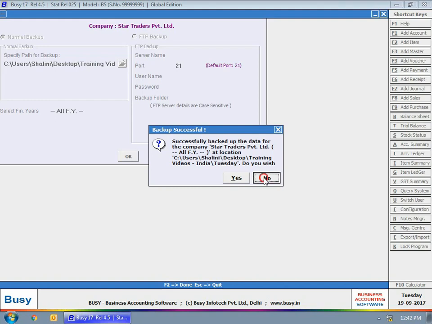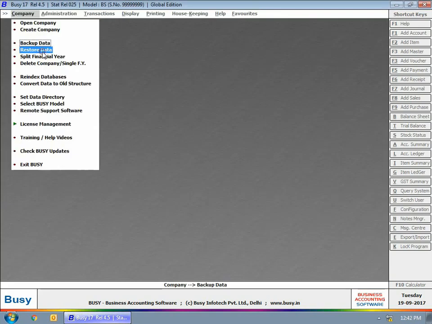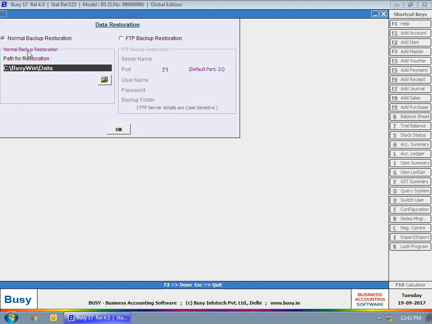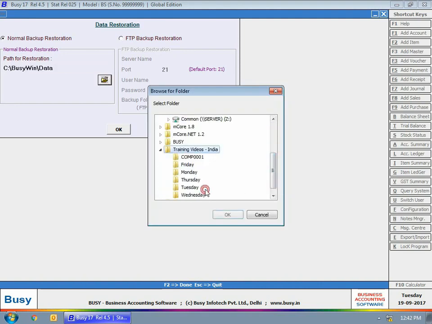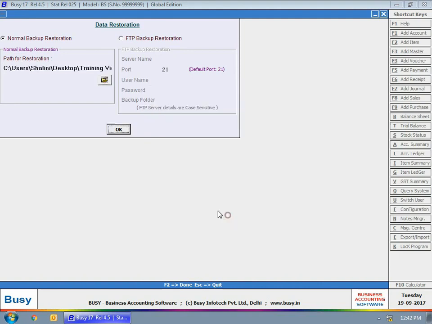Now we'll discuss the restore data option. In case your data gets corrupted or you're facing any problem in your data, then you can restore it with the latest saved backup copy. On clicking the restore data option, a data restoration window will appear in which you will specify the path of the folder from which the data is to be restored. Here we are specifying the same path where we have created the backup copy.